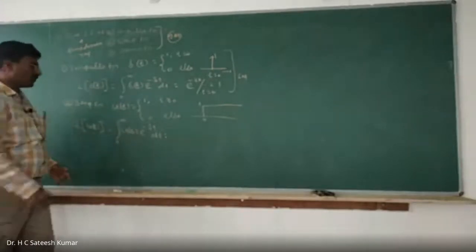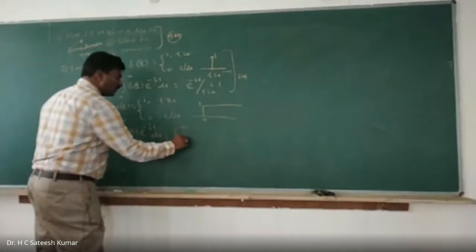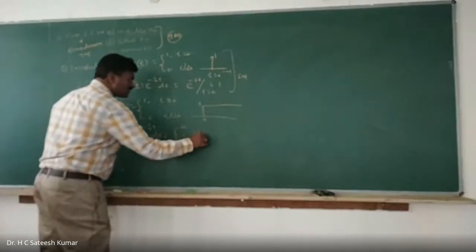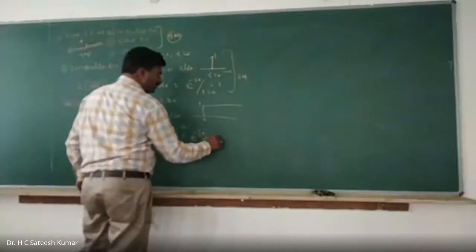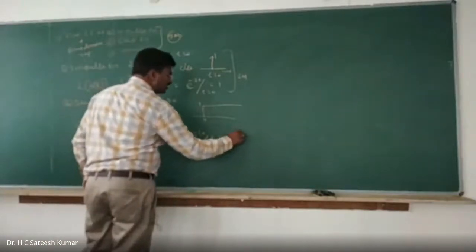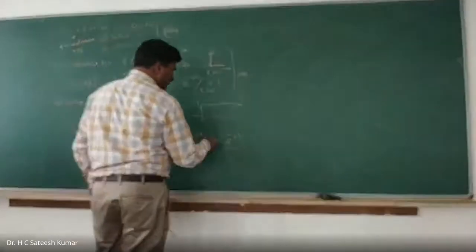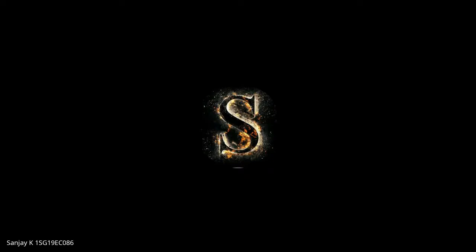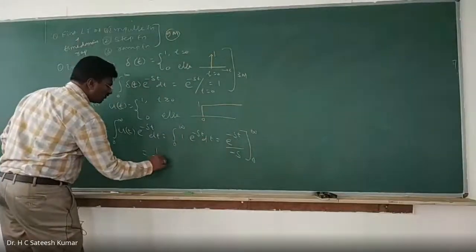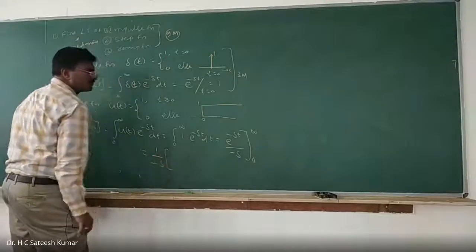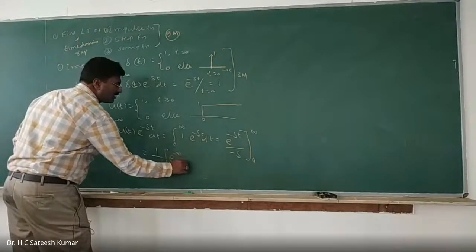So therefore, you can write it. This is equal to integration from 0 to infinity, 1 into e to the power of minus st dt. Integrated, e to the power of minus st divided by the differentiation of minus st, which is minus s, with limits 0 to infinity. Which is nothing but equal to 1 by minus s into e to the power of minus infinity minus e to the power of 0.